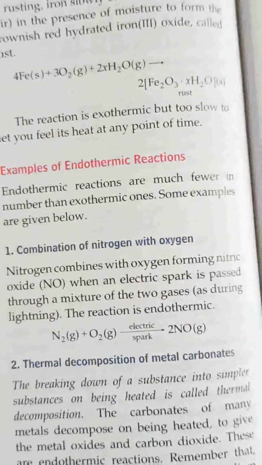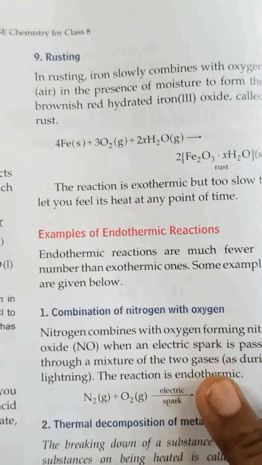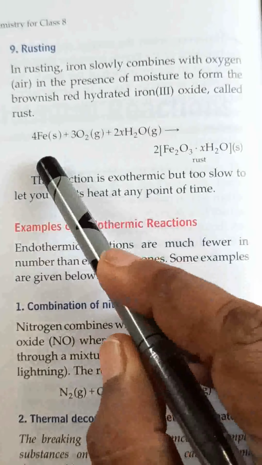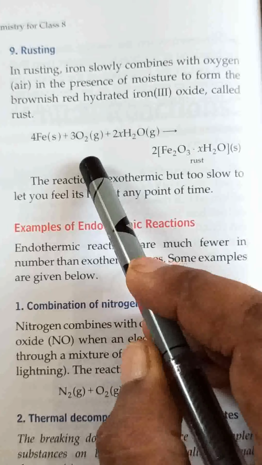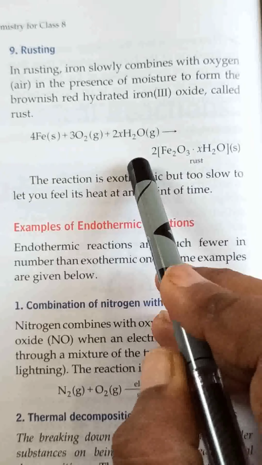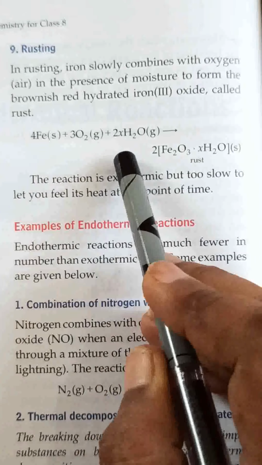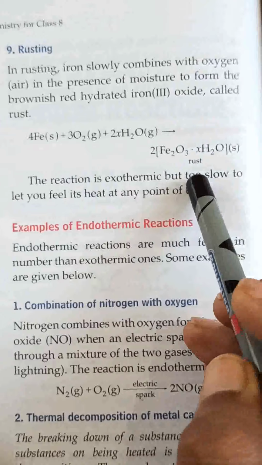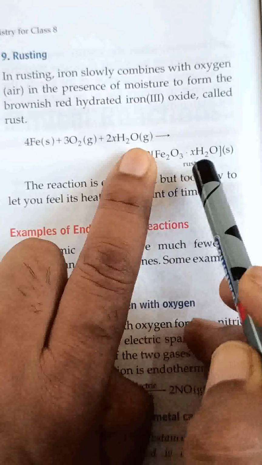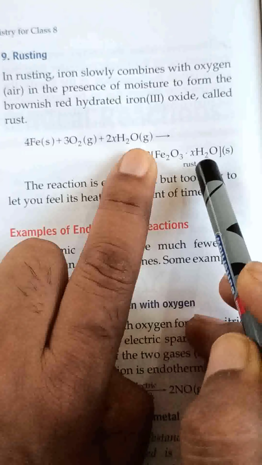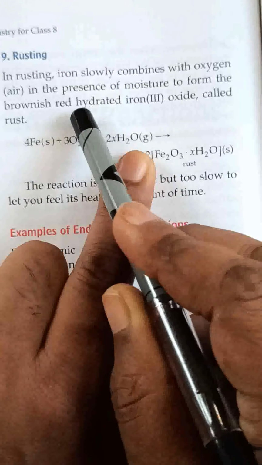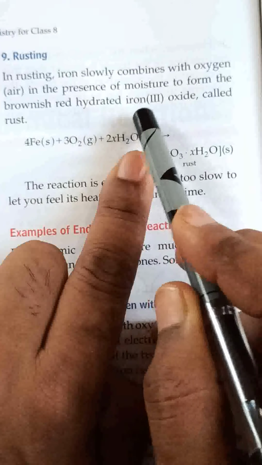Now next is rusting. Rusting is also an exothermic process. You know what happens in rusting? Iron comes in contact with air. Oxygen is present in air, and moisture is also present in air. Iron comes in contact with them and forms this compound, Fe2O3.xH2O, which means hydrated, means water is there: hydrated iron(III) oxide.